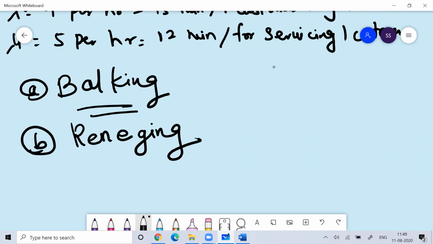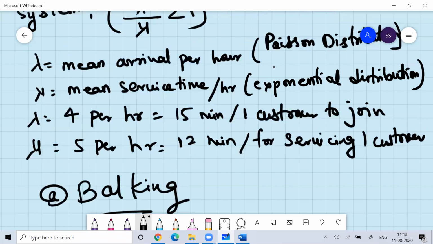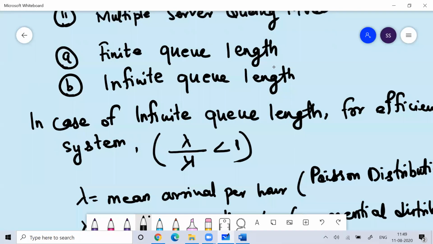But even then, maybe the lambda by mu should be less than 1, but maybe the rate at which the customers, the devotees who are getting service, is lesser than the rate at which people are joining the queue.